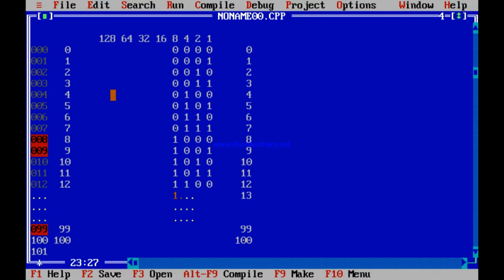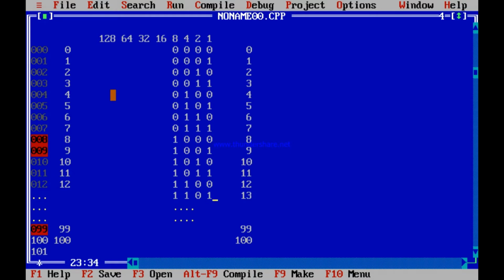8 fits in 13, definitely a 1. But you are left with how much? After fitting a 8 out of 13, you are left with 5. So you fit in a 4. After fitting 8 and 4, you are done with 12. You are left with 1. So 2 will definitely not fit because 8 and 4 have already made 12. 12 out of 13 means you are left with only 1. So 2 does not fit. But definitely a 1 will fit to make it 13.